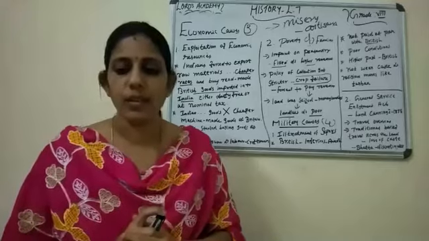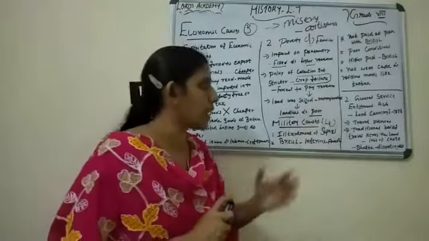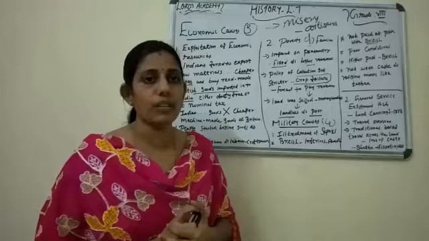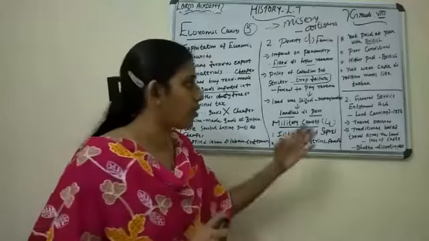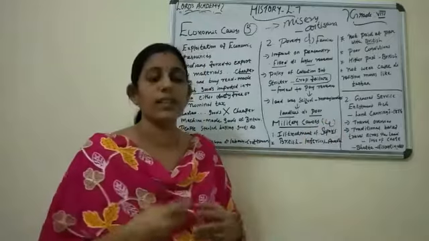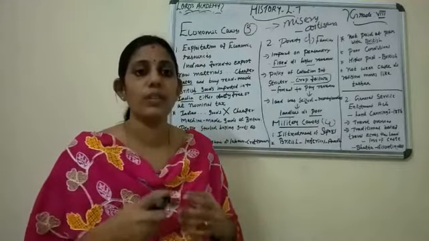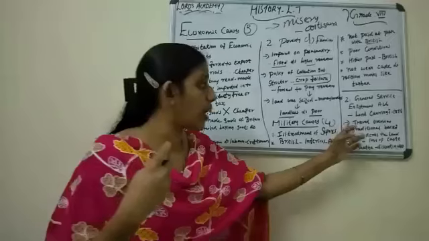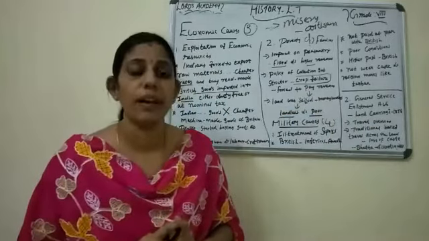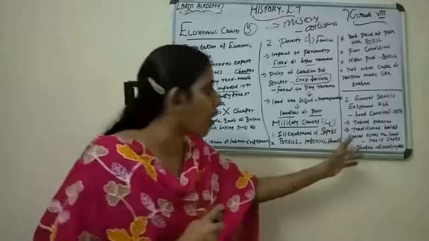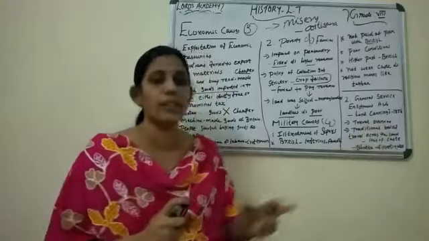The next one is about the General Service Enlistment Act. The act was introduced by Lord Canning in 1856. According to that, the Indian sepoys had to do service where? Overseas. But according to the traditional belief of the Hindus, to travel across the sea means what?